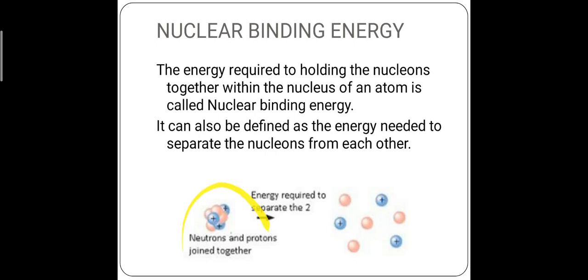Now, inside the nucleus, we have two kinds of particles: positively charged protons and neutral neutrons. Since the nucleus has both kinds of particles tightly held together, and we know that charged particles repel each other, the neutrons won't have any effect, but the protons, which are close to each other, must have a force of repulsion between them. Nuclear binding energy can also be defined as the energy needed to separate the nucleons from each other.